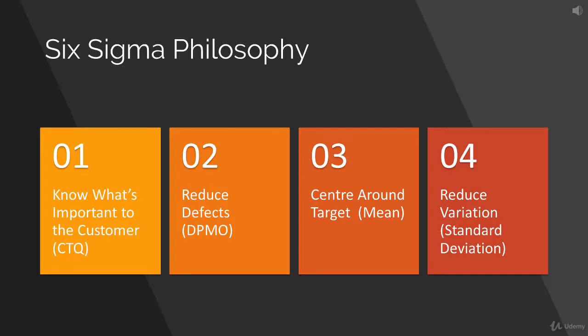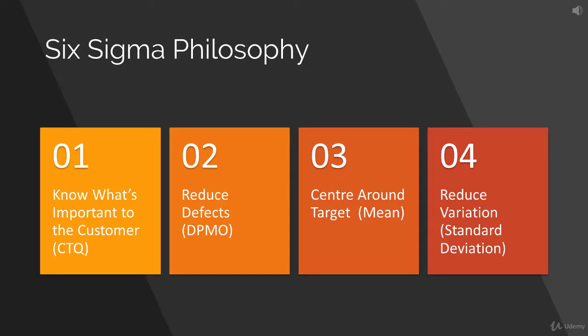The first one is know what is important to the customer, which is also known as CTQ, or critical to quality parameters. Whatever you are doing as a Six Sigma project, the first thing you need to understand is whether that is important to the customer or not. Once you know what is important to the customer, then what you need to do is